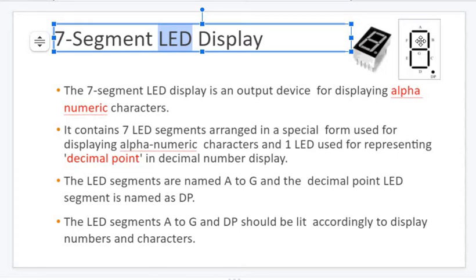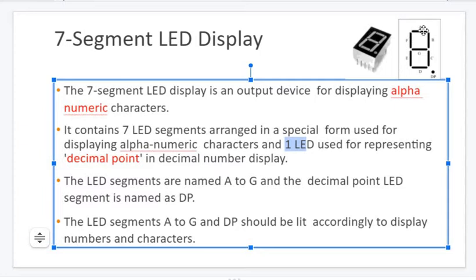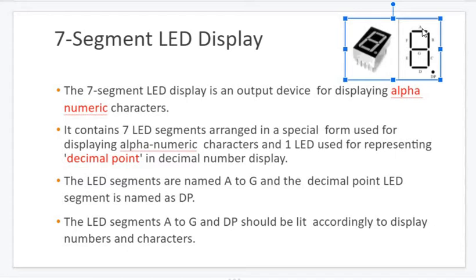I hope we all know this 7-segment display from our previous ADE lab. Please recall it once. One LED is used for representing one bit. A special LED is used to represent the decimal point also. Hope you can see the numbering of the LEDs: A on the top, then B going clockwise, C, D, E, F and G.